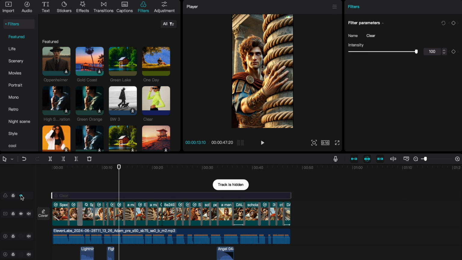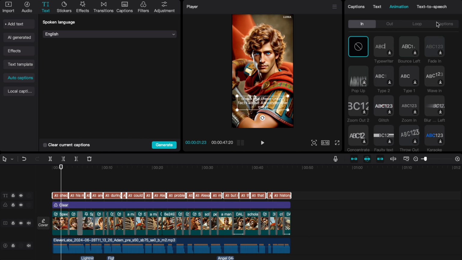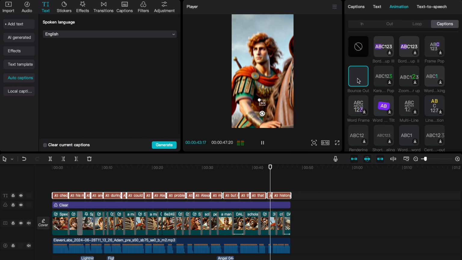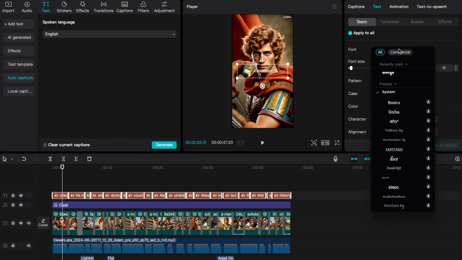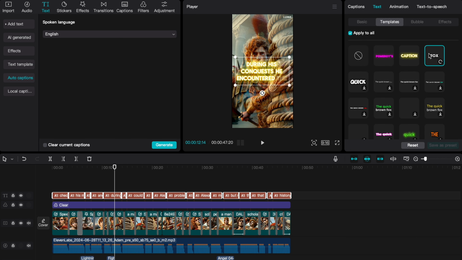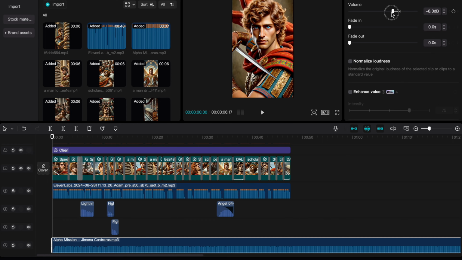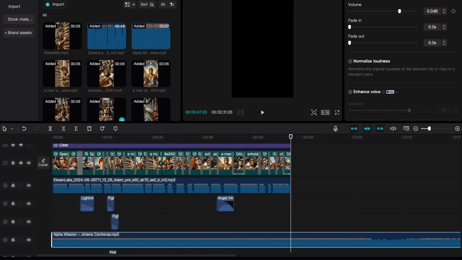Check out the difference after applying the filter. Definitely an improvement. Next, we'll generate our captions, add a bounce-out animation for a single text caption effect, and center it. For the font, let's select this one and apply a shadow. We can also choose one of these templates and then apply our font. Our video looks great, but before we remove the watermark at the top, let's add our background music. We'll adjust the volume to find the perfect balance and trim it at the end.